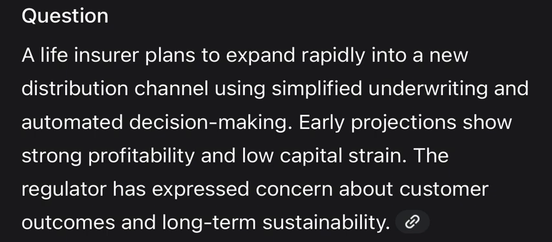adverse selection. By lowering the barrier to entry, the firm attracts higher-risk individuals who would otherwise be rated or declined in traditional channels, leading to a heavy-tailed mortality distribution that current models may not yet capture. From a product design and underwriting perspective, the reliance on automated decision-making introduces substantial model risk. If the algorithms are calibrated on historical data from fully underwritten business, they will fail to predict the behavior of a simplified cohort. This creates a price-risk disconnect, where premiums are inadequate for the actual risk profile being assumed.